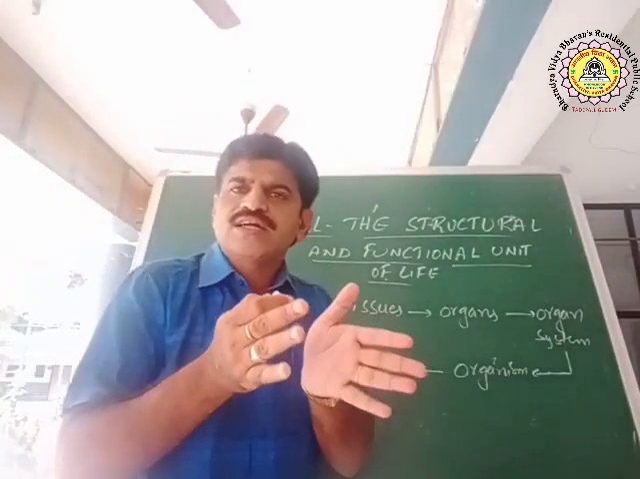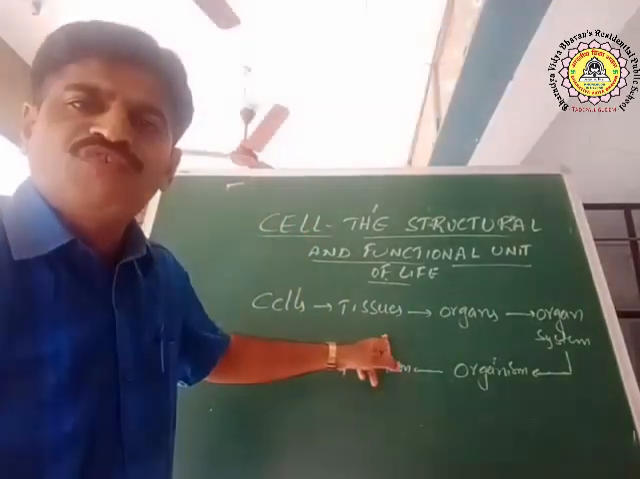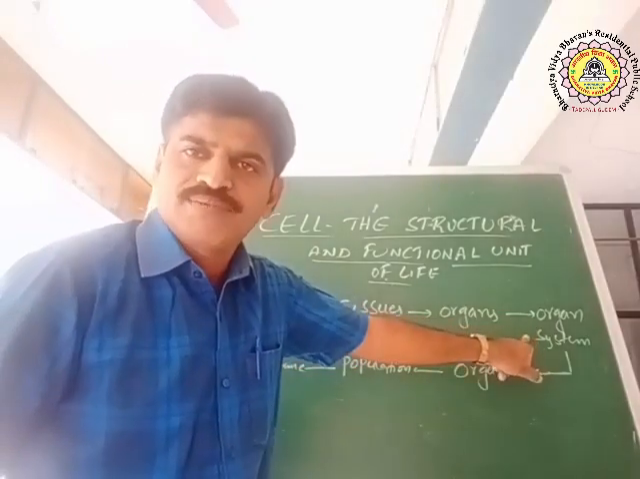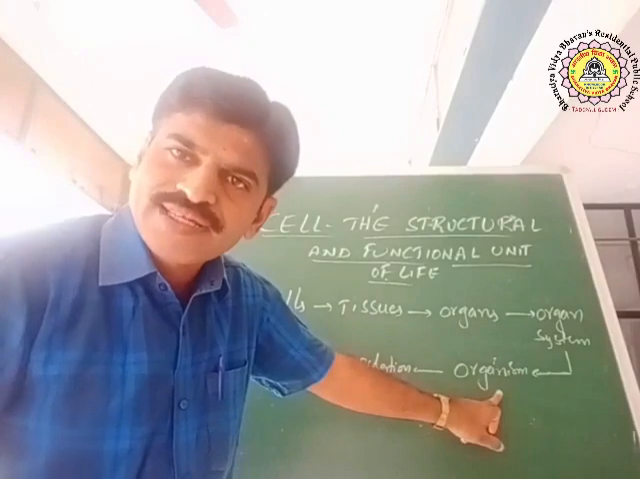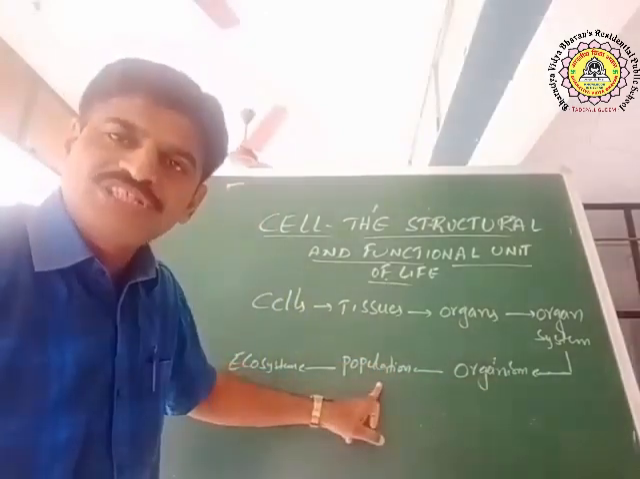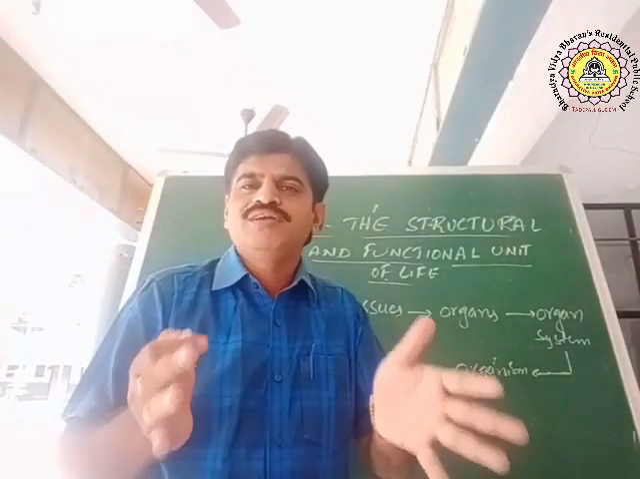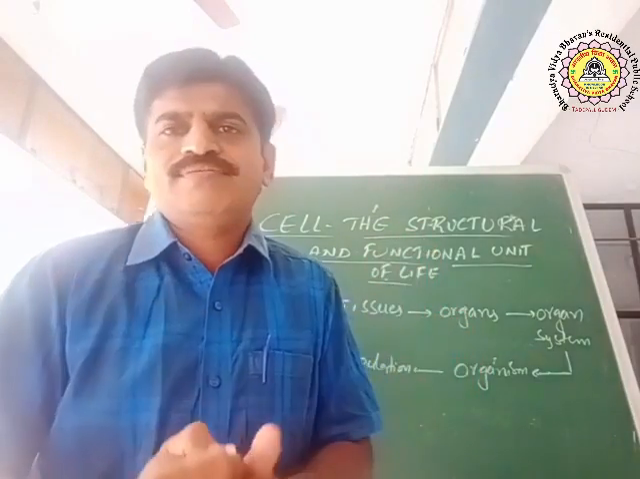When cells come together, they form a tissue. When tissues come together, they form an organ. When organs come together, they form organ systems. When organ systems come together, they form an organism. When organisms come together, they form a population. When populations come together, they form an ecosystem. So like that we read in class 9th.